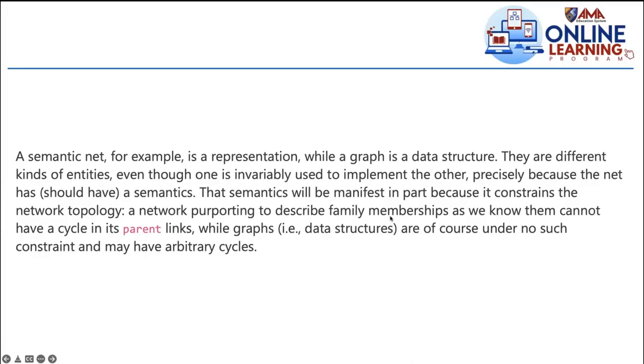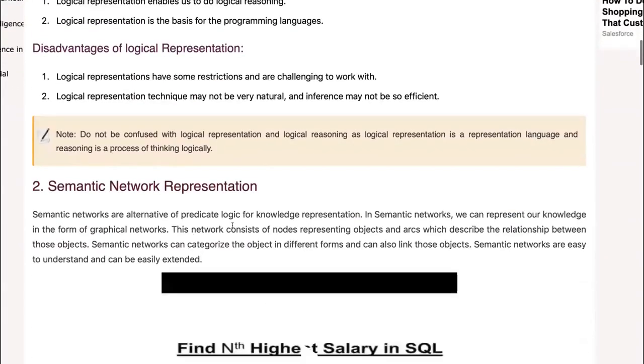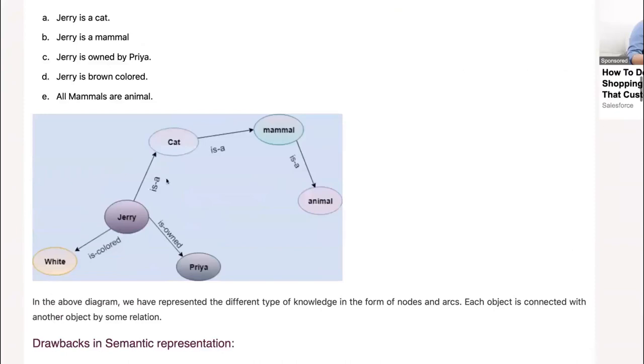So that semantics will manifest in part because it constrains the network topology. A network purporting to describe family membership as we know them cannot have a cycle in its parent links, while graphs, as data structures, are of course under no such constraint. They can have arbitrary cycles. And we see that in the example in the website that I showed you a while ago, regarding the discussion of semantics. You notice in this graph, this is knowledge representation, but we use the graph data structure to implement this representation of knowledge. But you notice there's no cycle.